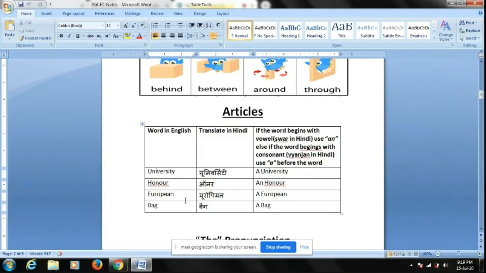Similarly, European. In the case of European, it starts with "ya". Okay, "ya" is a vyanjan, so you have to say "a" European. Bag. When I write bag in Hindi, it starts with "ba". Ba is a vyanjan. We say "a" bag. So this is the trick that you need to use whenever you want to identify whether to use a or an with respect to singular nouns.